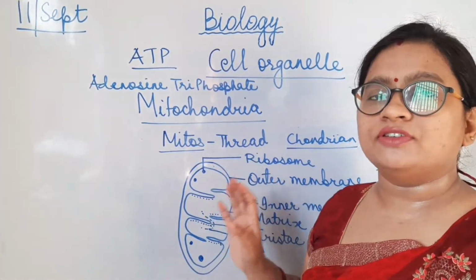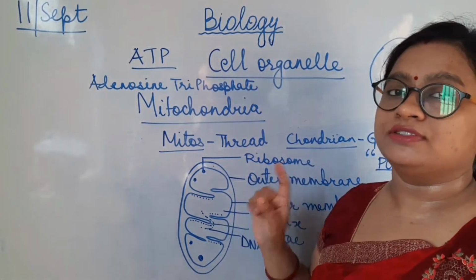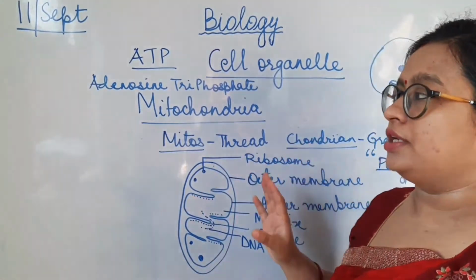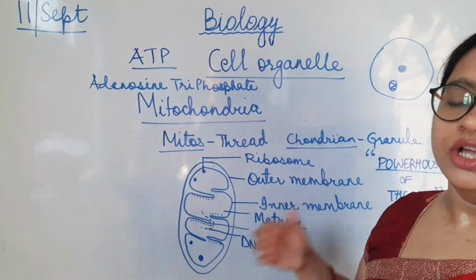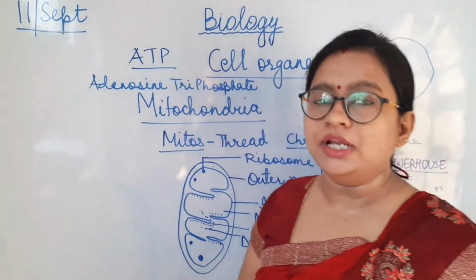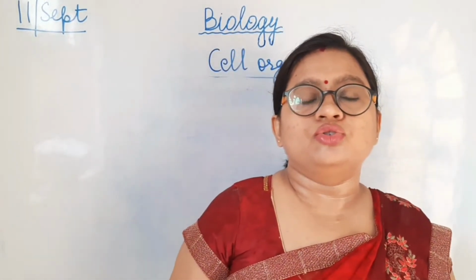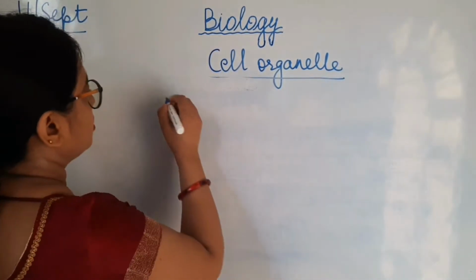So mitochondria is a very important cell organelle, and it is used during cellular respiration and during oxidation of glucose. The energy is stored in the mitochondria. You have already seen the structure. So let's move to the next cell organelle, that is plastids.